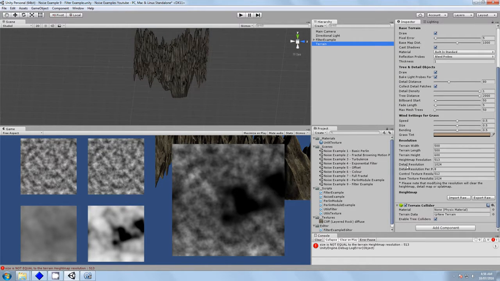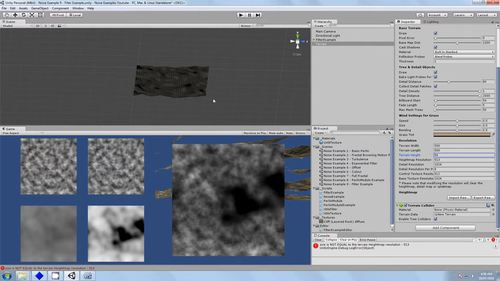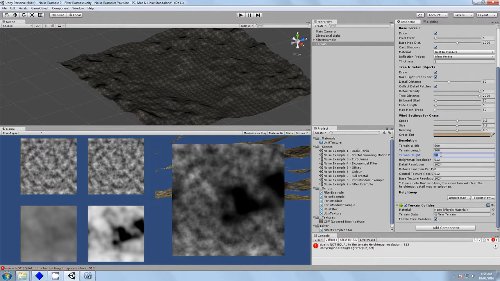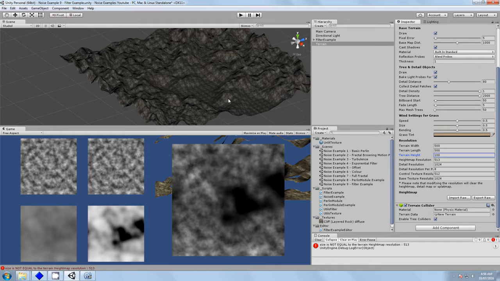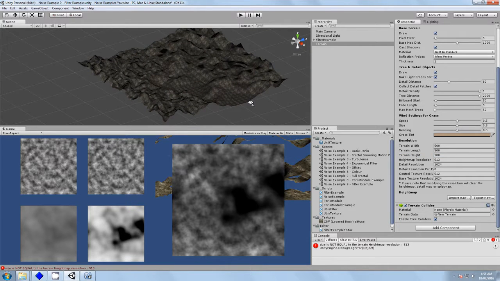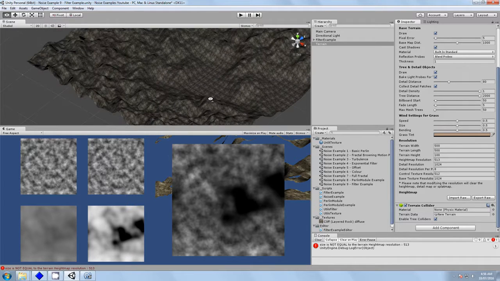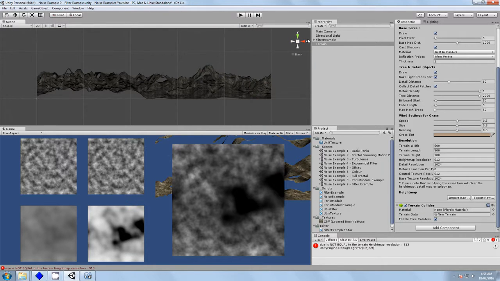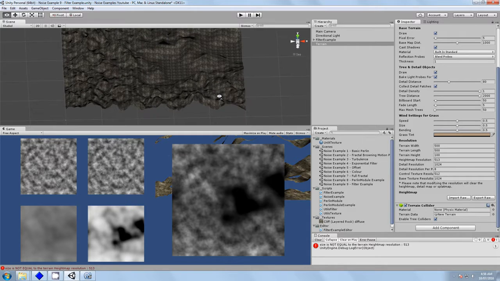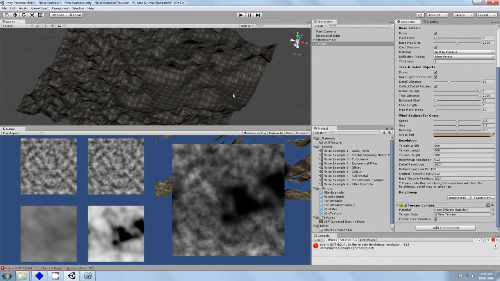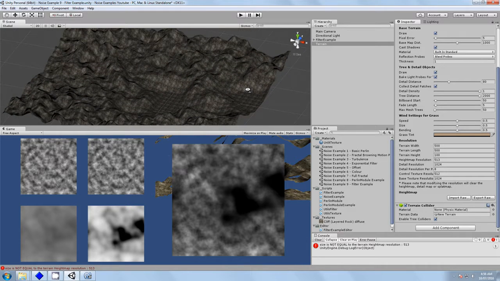We can just knock that down a bit. Let's say our height is 50. No, too low. 100. Okay, a little bit better. So if we have a look at that, yeah, we're on the X's to the right. And our noise has been applied to our terrain.